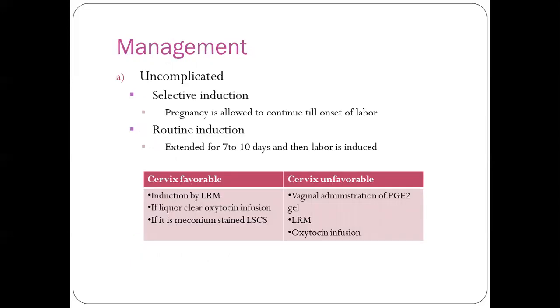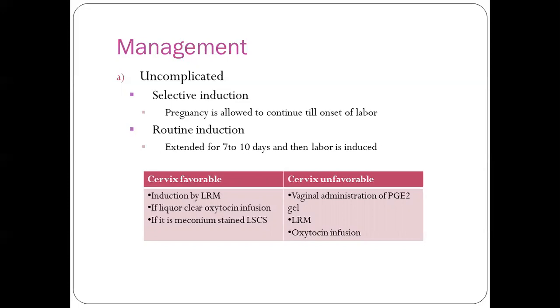How can we manage the case? If it is an uncomplicated case, that is, without any medical or other complications, in some cases we allow the pregnancy to continue till the onset of labor and then we can do the induction. Otherwise, routine induction will be done within 7 to 10 days. If the cervix is favorable, the induction can be done directly by low rupture of membranes.